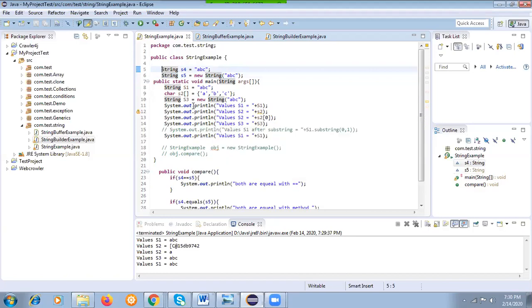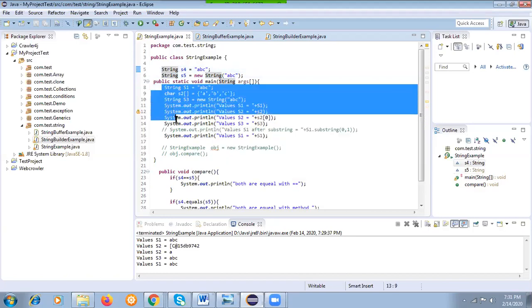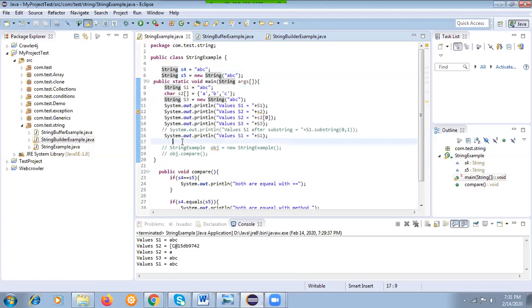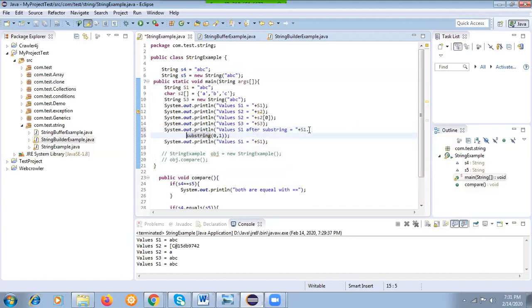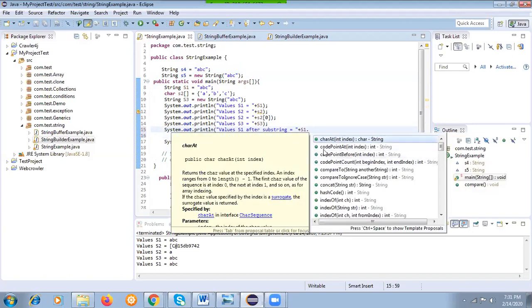Now if you check here, there is a method inside a method here, that is also. So let's compare. So this is a compare method. Okay, now there is a substring. The string class has so many methods here. In substring you can see there are different methods: character, index, concat, compare, like this.